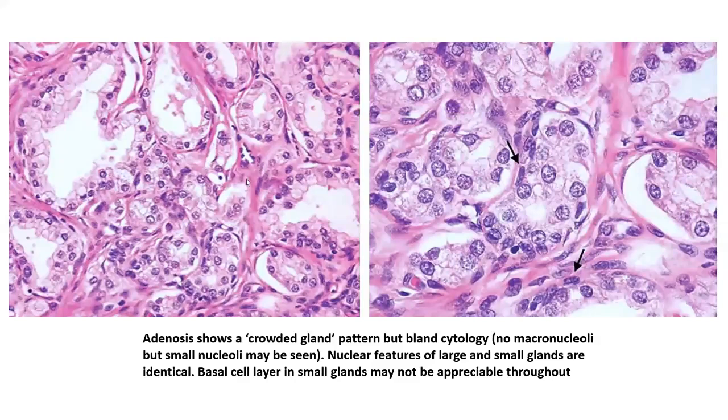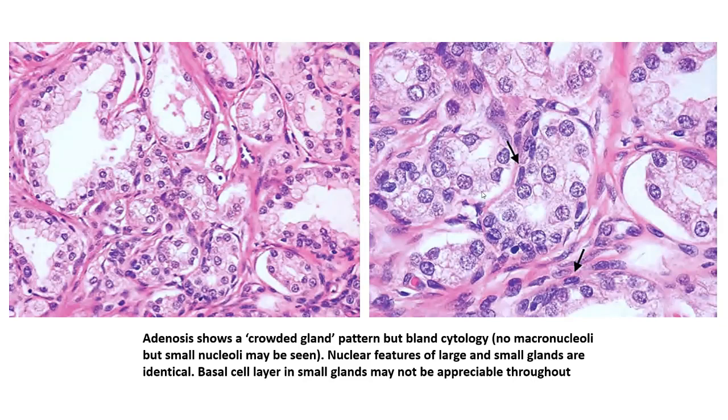So the most important thing in adenosis is the crowded gland pattern, wherein you have varying sized glands, most often small, but also admixed with larger glands, which is a diagnostic clue. And if you look within these glands, you will see that the cells show some amount of nucleomegaly, and at some places you might get a slightly prominent nucleolus. These are called micronucleoli, but these are not as scary as the large macronucleoli, that is the cherry red colored large nucleoli that you get in the case of, say, prostatic intraepithelial neoplasia high grade, or in the case of a prostatic acinar carcinoma.